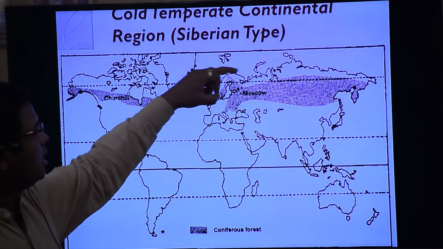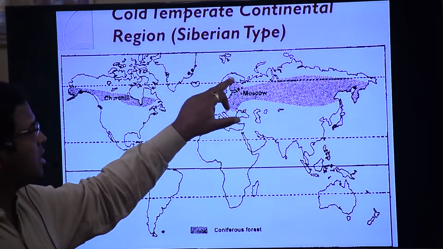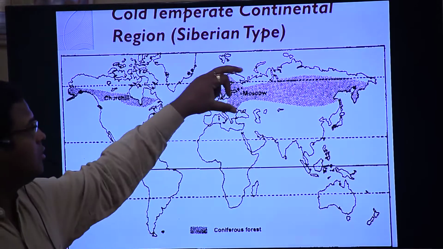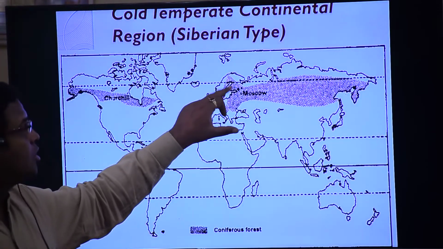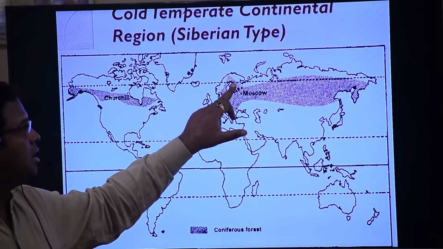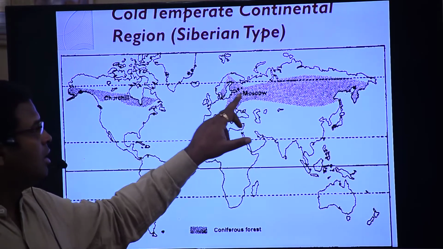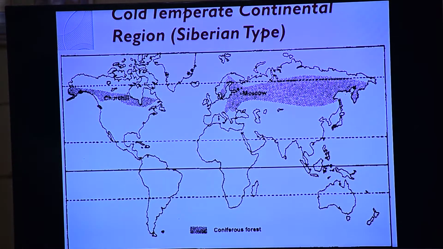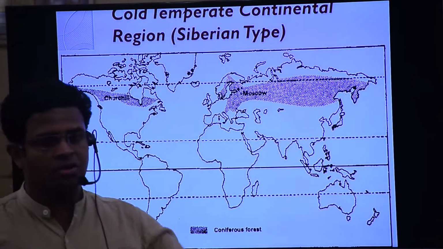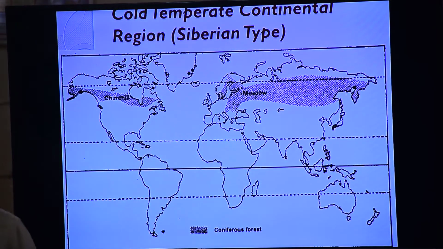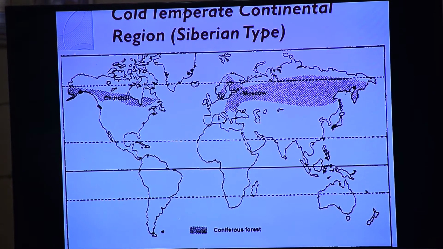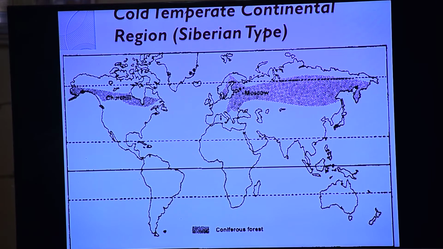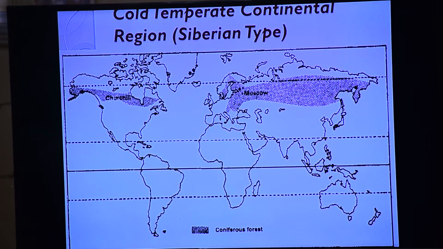And here you can see this part of Norway, where the Norwegian warm current goes like this. So this region will be Finland, Sweden, Poland, and all these regions, and Russia, European Russia and then Asian Russia. These regions will have Siberian type, or better to say, coniferous forest, and then there is taiga.